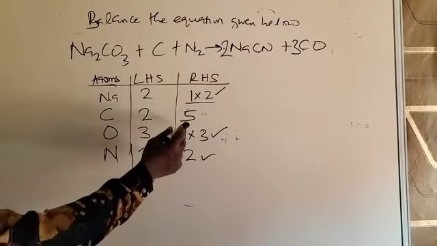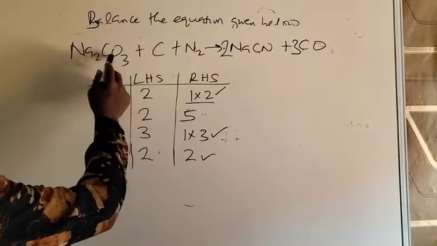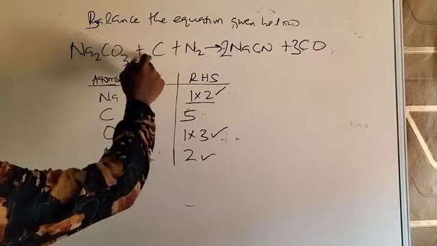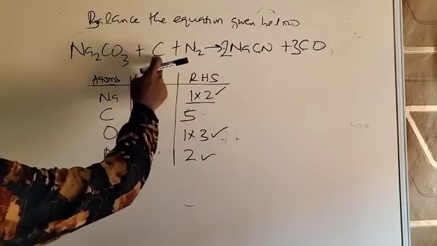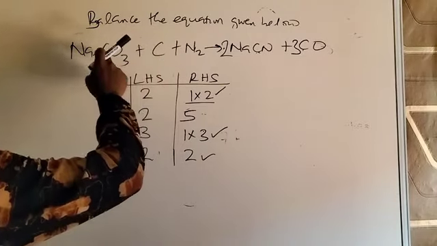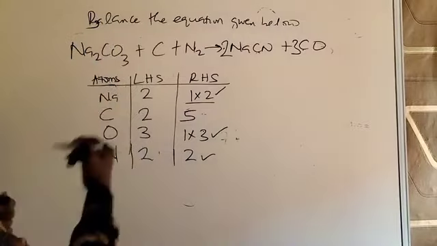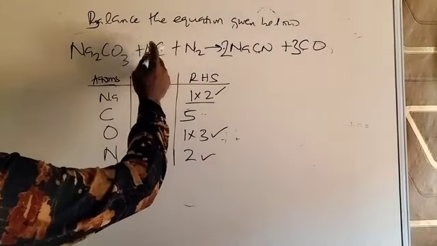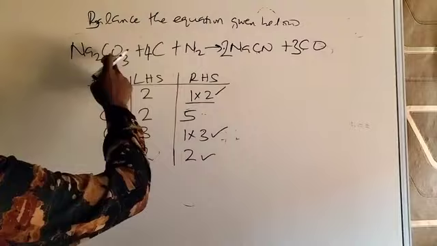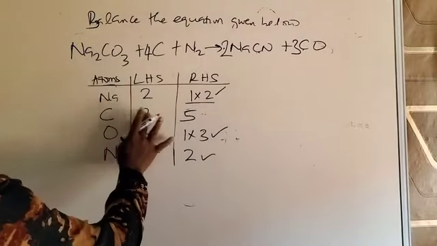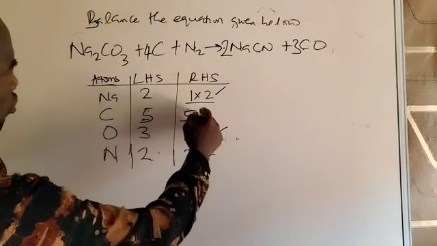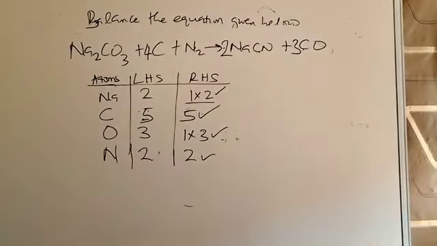You look, here is 5, here is 2, here is 1, 2. If I put 4 here, that becomes 4 carbon atoms, and 4 will only affect carbon. Then plus this 1 will make it 5. So the right number to put here is now 4. So 4 times 1 is 4, plus this one giving us 5 carbon atoms. By so doing, you have balanced the equation.